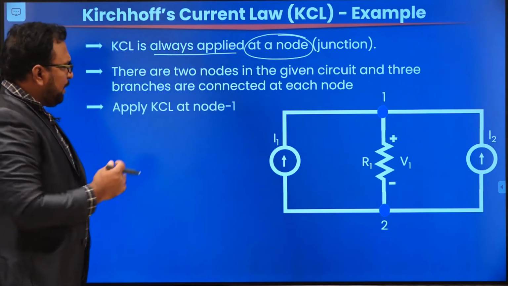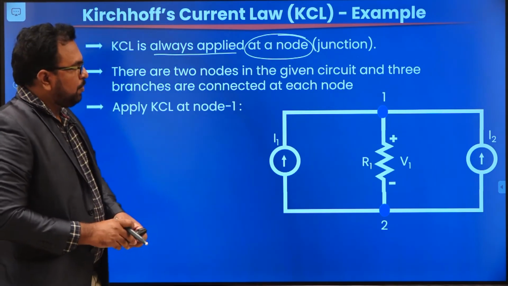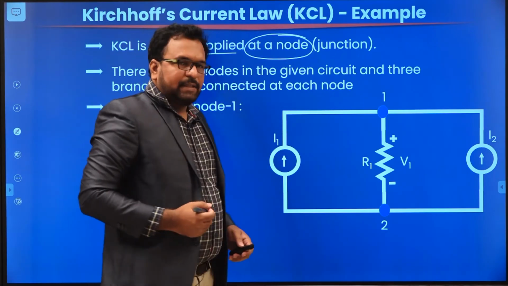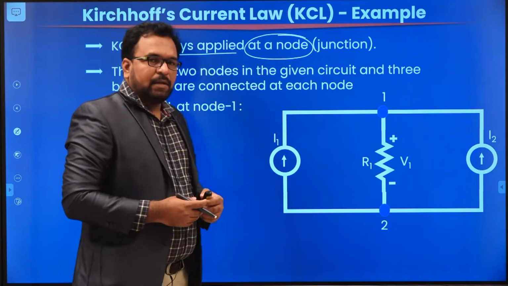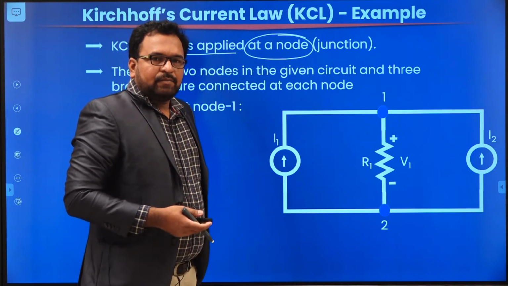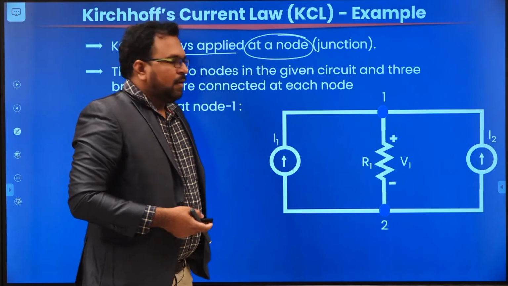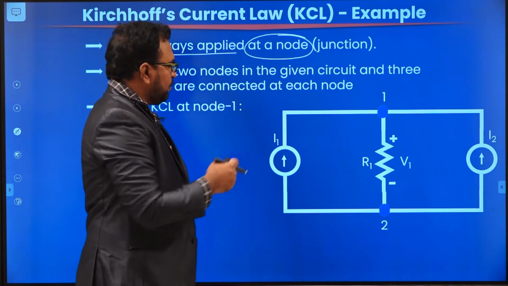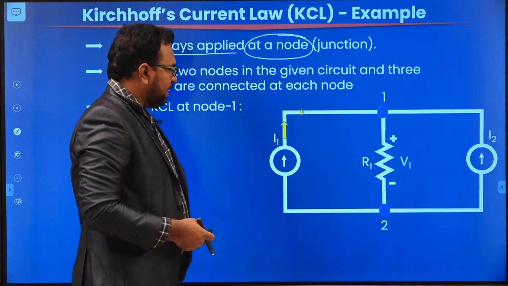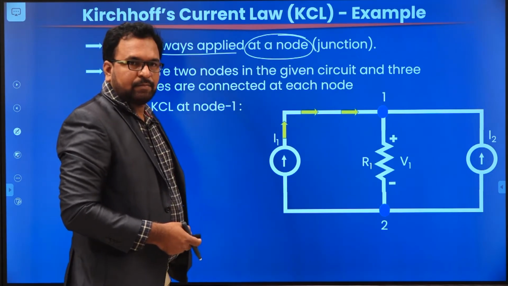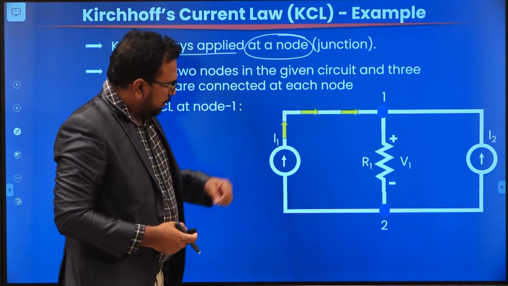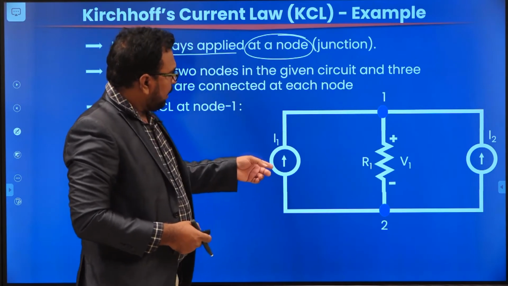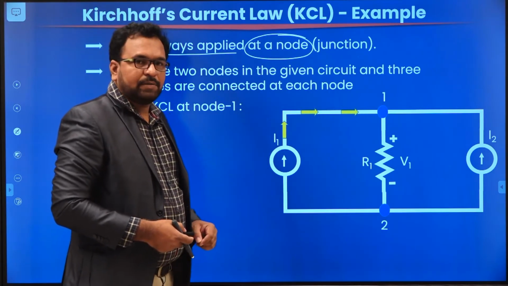Now apply KCL at node 1. There are two nodes here, you can apply KCL at any node. First we will apply KCL at node 1. If you want to apply KCL at node 1, you have to know the currents. What are the directions of current? How are the currents entering the node and how are the currents leaving the node? From the circuit diagram you can see I1 is entering node 1. We can say that clearly, because for a current source the direction is always indicated. So the current here is entering node 1.